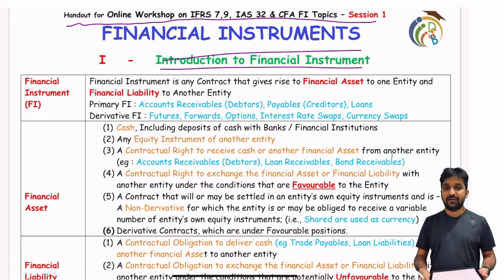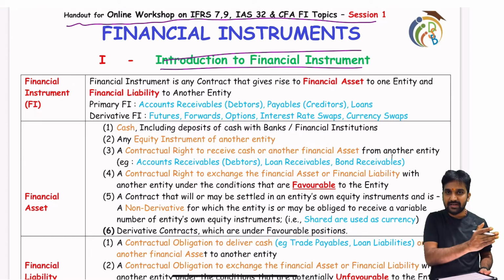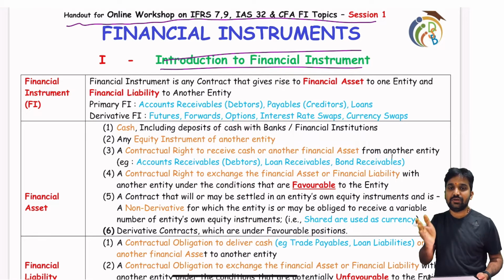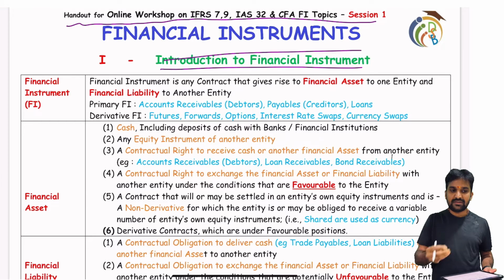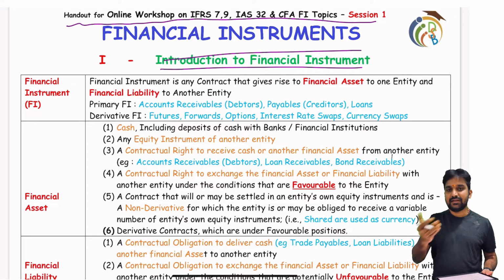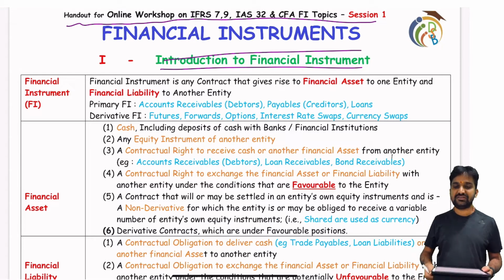Okay, then what exactly is a financial instrument as per the IFRS? IFRS says a financial instrument is something that creates a financial asset to one entity and a financial liability to the other entity. So in one company's books of accounts, in a balance sheet, if a particular transaction creates a financial asset to one entity and the other entity is booking the same transaction as a financial liability, then it is called a financial instrument.